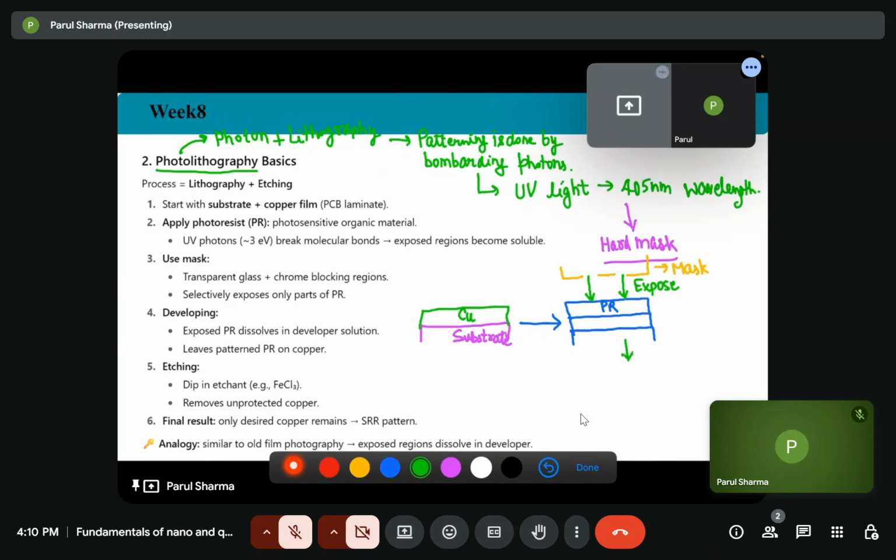Then we have the substrate, copper. So wherever the light is exposed, after development, since photoresist is an organic material and 3 electron volt is very high, wherever this photon will expose the photoresist, the bonds in that particular part will become loose and it will be soluble in the developer, and it will leave some patterns on the copper.